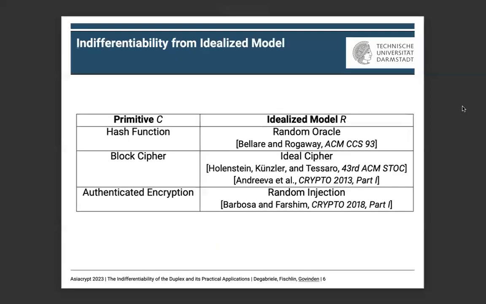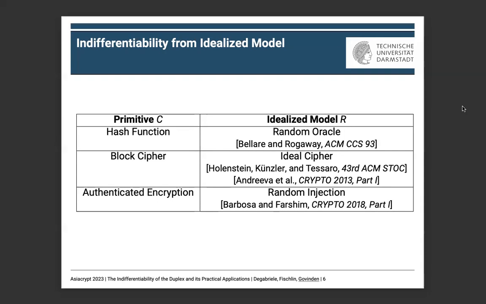Some examples of this are the random oracle with respect to hash function constructions, such as the sponge, for example, or the ideal cipher with respect to block cipher constructions, such as the Feistel network or the key alternating cipher. In the case of authenticated encryption, Barbosa and Farshim gave random injections as idealized model.